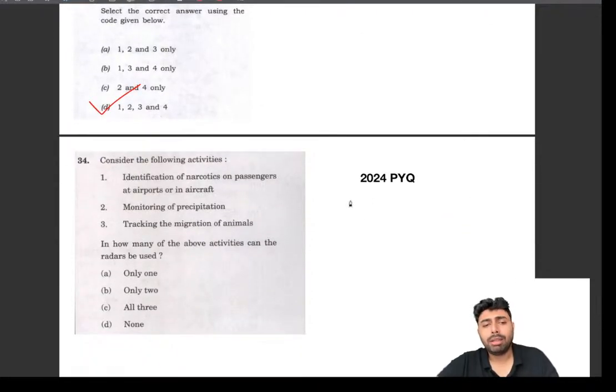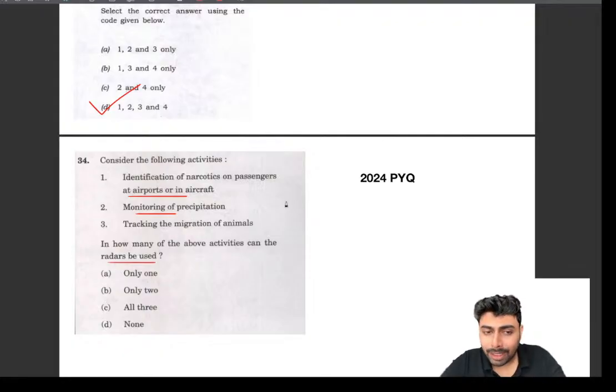This is another area where there used to be a trend where almost all the answers given in science and technology applications will be right, and many times it's like that, especially if you ask in which all areas this technology finds its application. Many times it's right, because anything can find application in other areas. But there can be questions like these where not all will be the right answer, and this requires some understanding, but you don't have to be very critical about it.